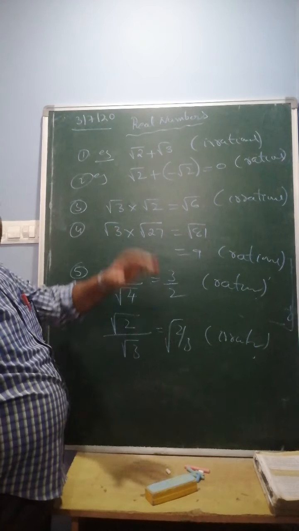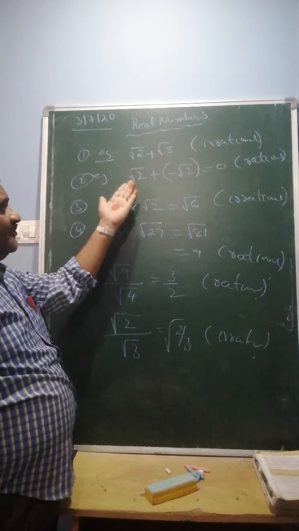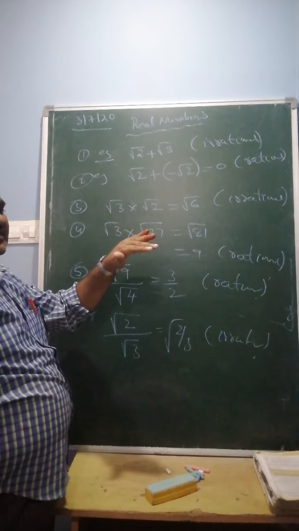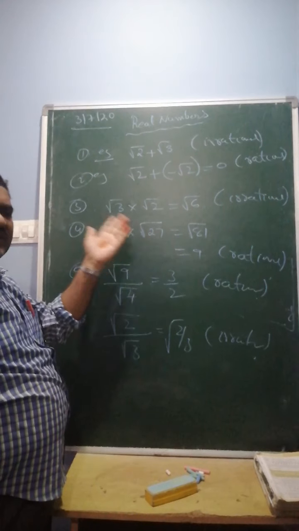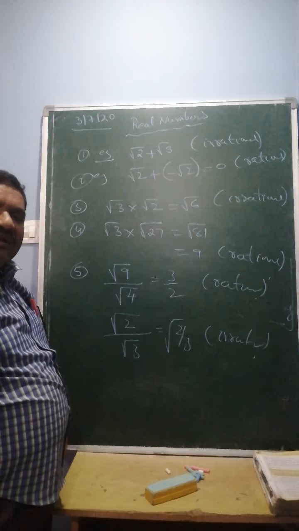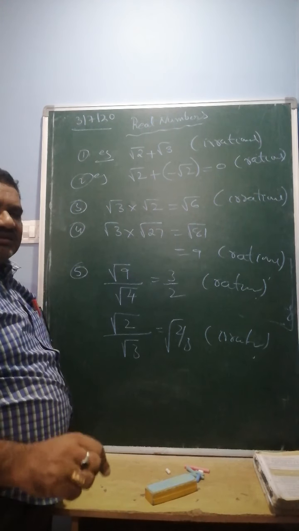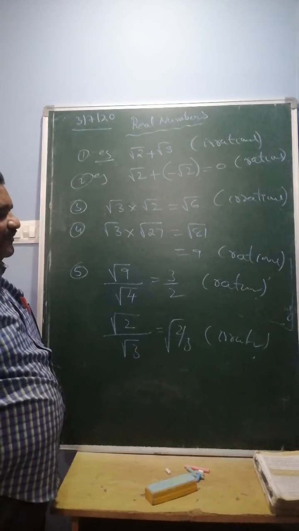Therefore, according to the binary operations, the sum, difference, product or ratio of two irrational numbers need not be irrational; sometimes it may be rational or irrational.